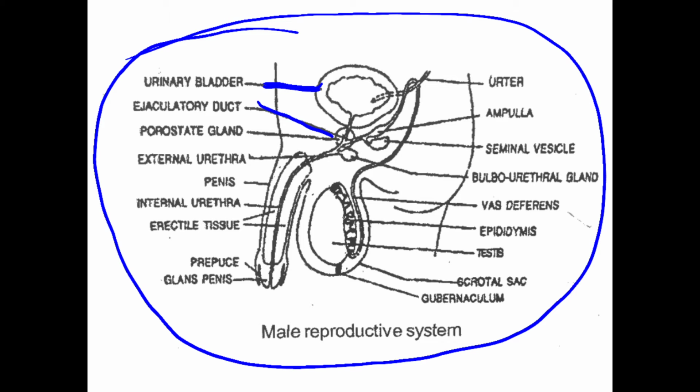This is the gubernaculum, scrotal sac. This sac is the scrotal sac, and in total this is called the scrotum. This is the testis, and this is the epididymis, in which sperm get matured. This is the vas deferens, bulbourethral gland, seminal vesicle, ampulla, and this is the urethra. Can you understand it? This is the whole figure. You have to draw this figure.